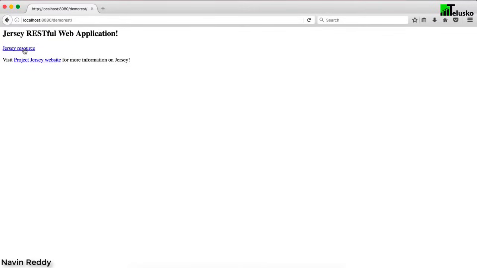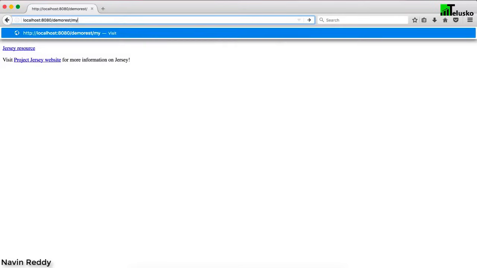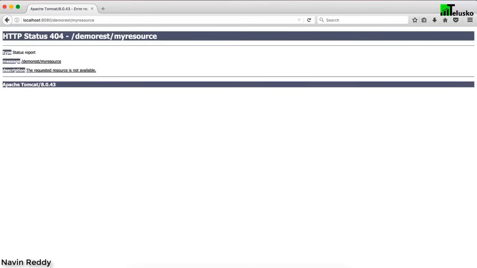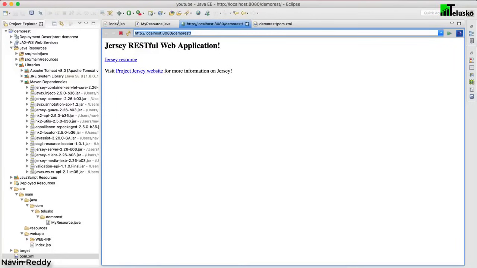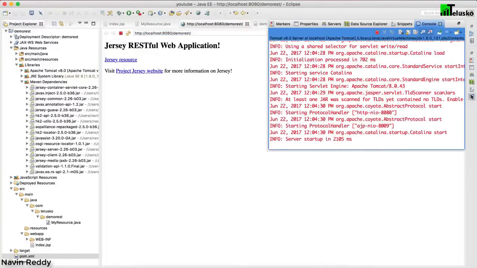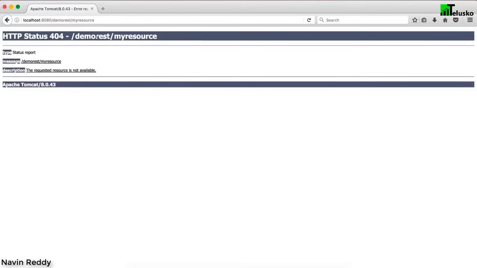Now, of course, when you click on this, it will call the resource. But let me just type it by myself. I will say myresource, and if I say enter, oh, we got an error. I was expecting "Got it!", which is the text that should have printed. Maybe it is printing on the console. Let's go back to the console and see if you got it there. Oh, it's not there. So that means it is not able to find the resource.